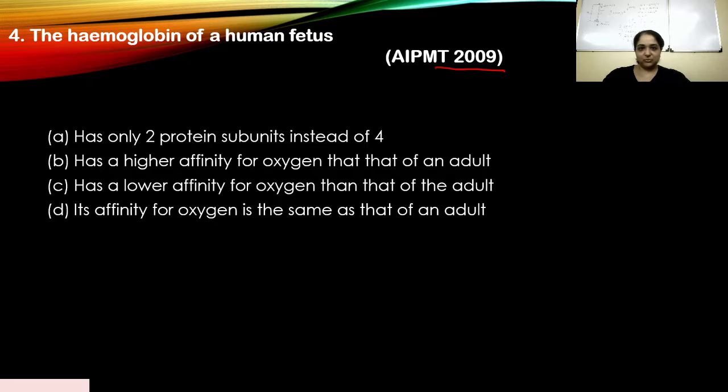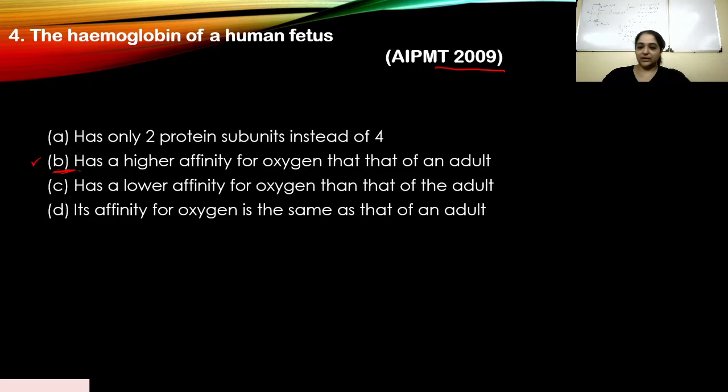Okay, again, I would suggest you pause the video and write down what you think is the right option here and come back to this video. Okay, so first one, has only 2 protein subunits instead of 4. No, that is incorrect. Has a higher affinity for oxygen than that of an adult. Yes, that is correct. Has a lower affinity for oxygen than that of the adult. No. And its affinity for oxygen is same as that of an adult. Also incorrect. So your answer should have been B.